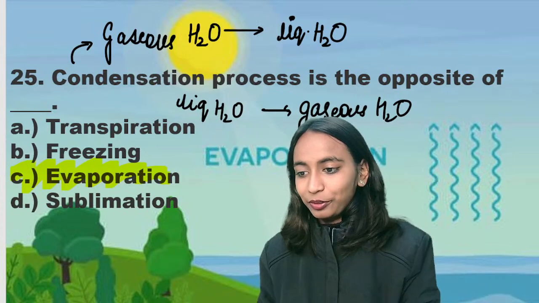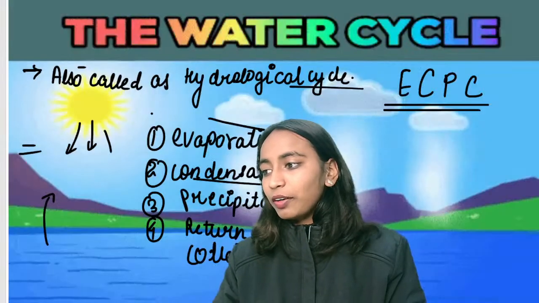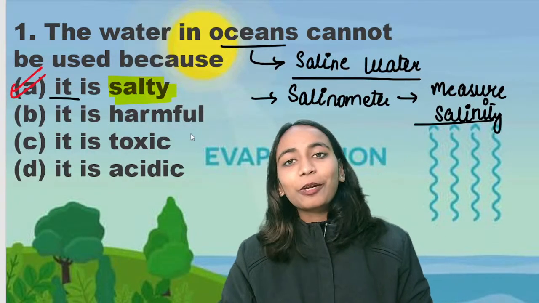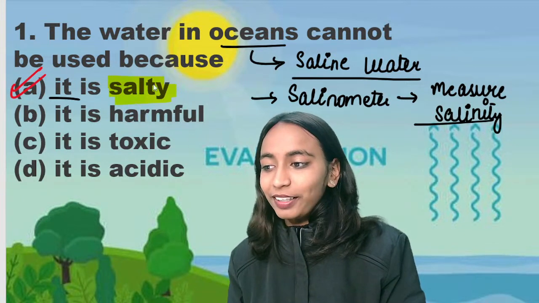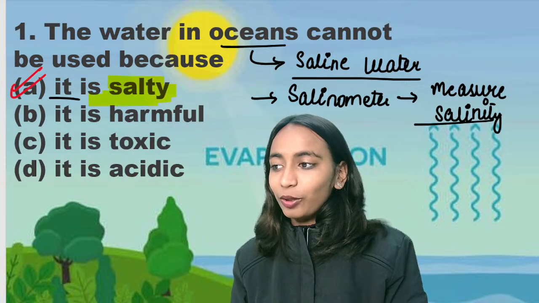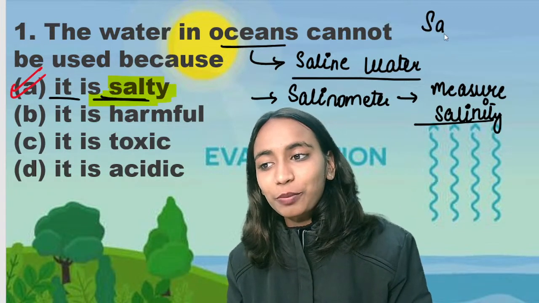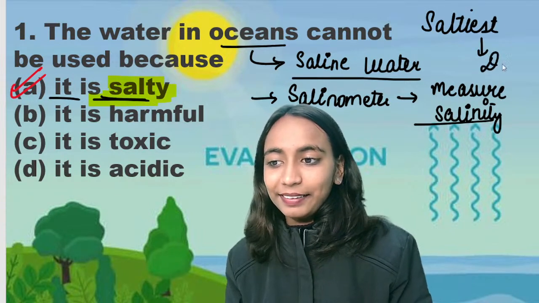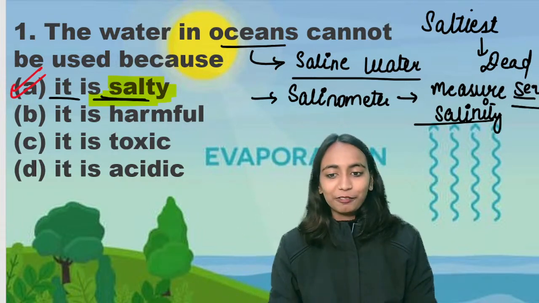Akul is having a doubt in the first slide. So there we have Akul. The first slide is this one. The first slide was the water in oceans cannot be used, because we cannot use the water of oceans because it is salty, Akul. It is the saltiest water. Saltiest water कहाँ पे है? किस ocean में है? The saltiest water is of Dead Sea. So this you have to keep in mind.